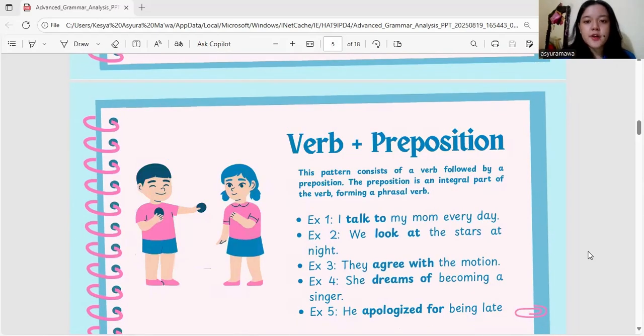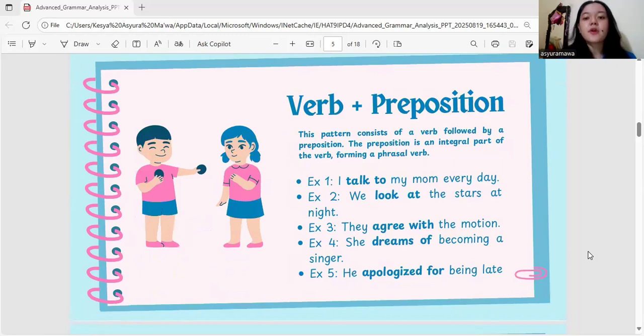First, verb plus preposition. This pattern consists of a verb followed by a preposition. The preposition is an integral part of the verb, forming a phrasal verb. Example. First, I talk to my mom every day. The explanation is the verb talk is followed by the preposition to indicate who the conversation is directed at.